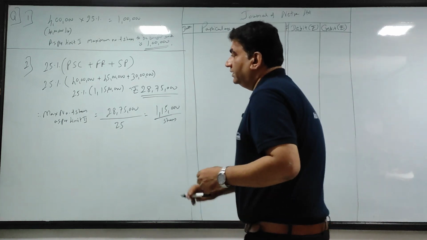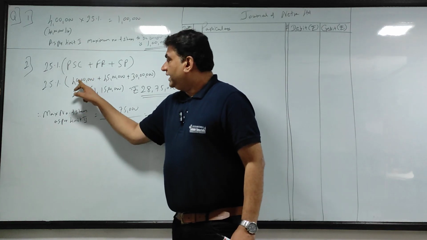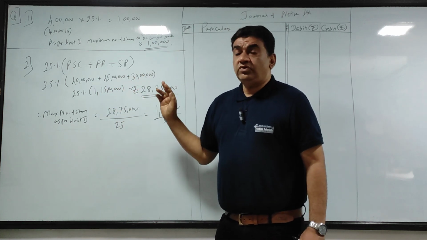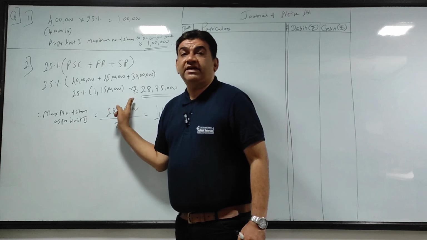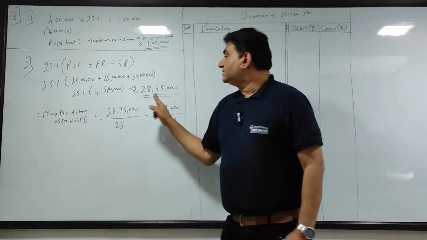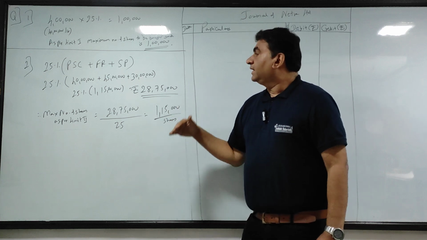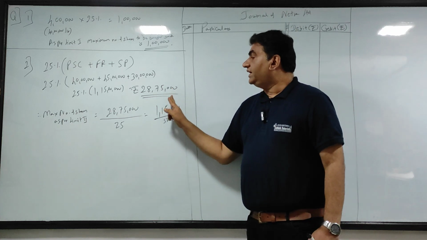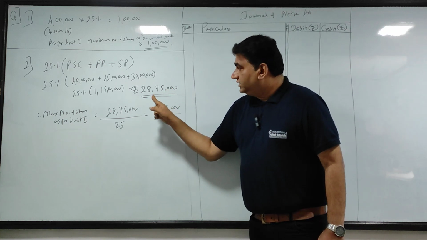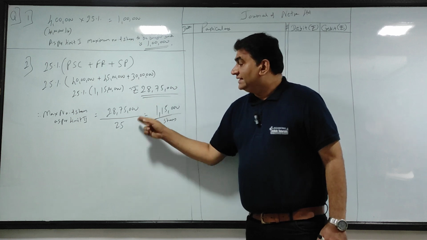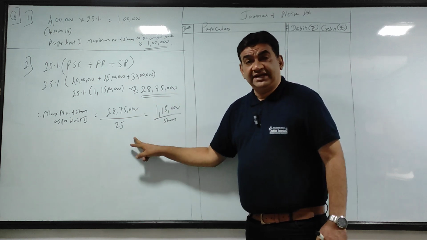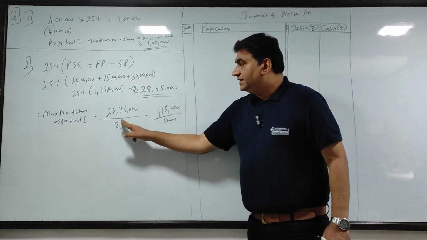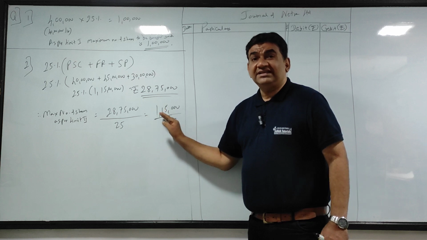Got it? कैसे आया 1,15,000? वापस मैं रिपीट करता हूँ. First take the amount. Paid up share capital, free reserve, security premium is 1 crore 15 lakh. Maximum amount to be paid cannot be more than 25% of this. इसका 25% is 28 lakh 75,000. So the maximum amount to be paid on buyback will be 28 lakh 75,000. This 28 lakh 75,000 divided by the buyback price, which is given 25. It includes premium if there. So 1,15,000 shares is my answer as per the second limit.